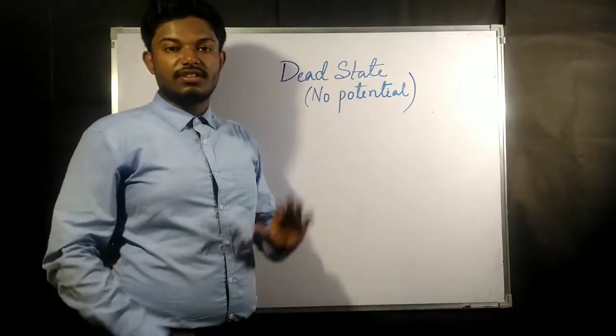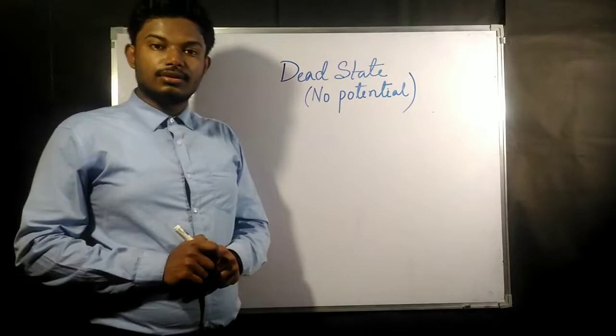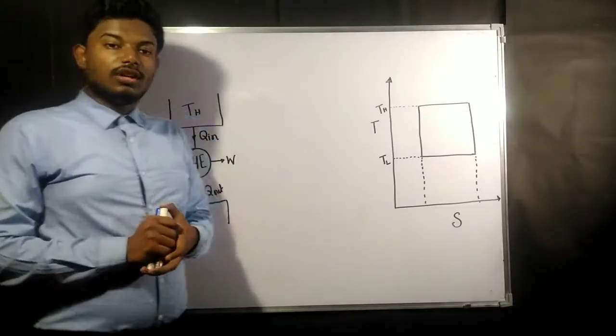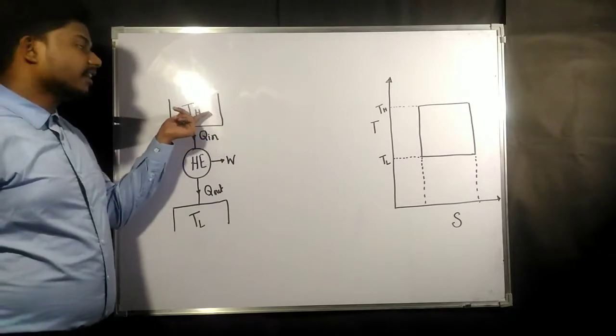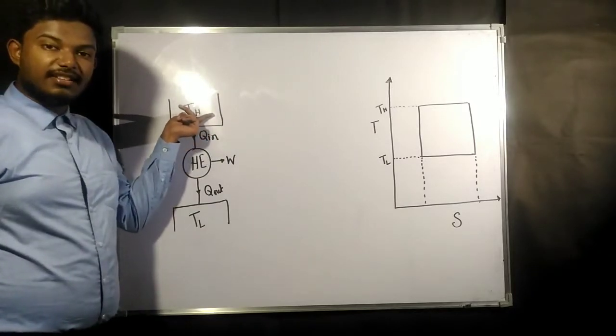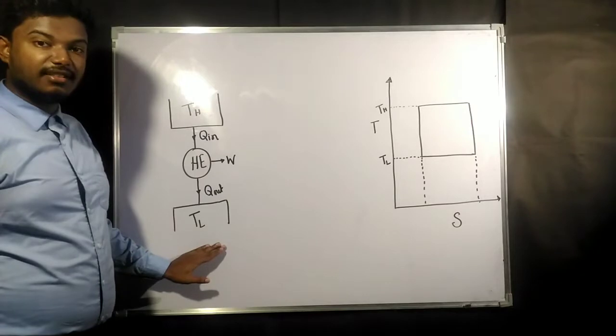So that state of a system is known as dead state. Okay, so now let us consider a Carnot heat engine. Carnot heat engine is what? A higher temperature reservoir is there and one lower temperature reservoir is there.